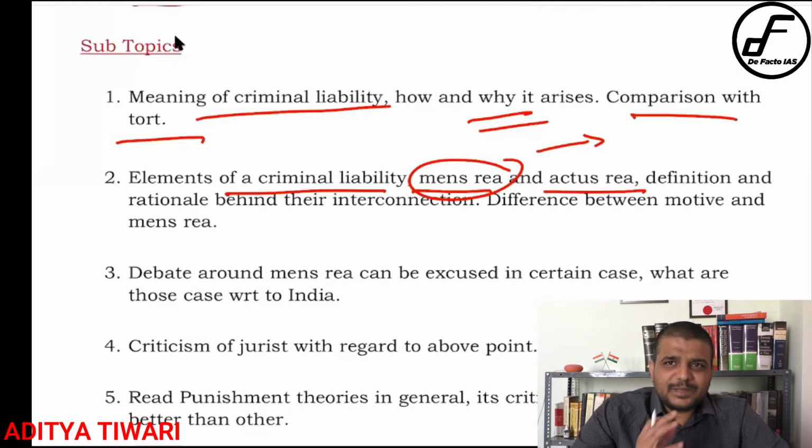Sometimes they ask you the difference between motive and intention, or the difference between fraudulently and dishonestly. So all of these words in our IPC primarily indicate an attempt to describe mens rea. I will ask you to go through that in this.